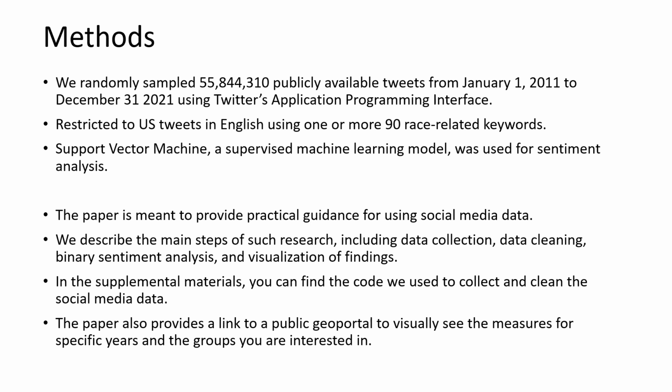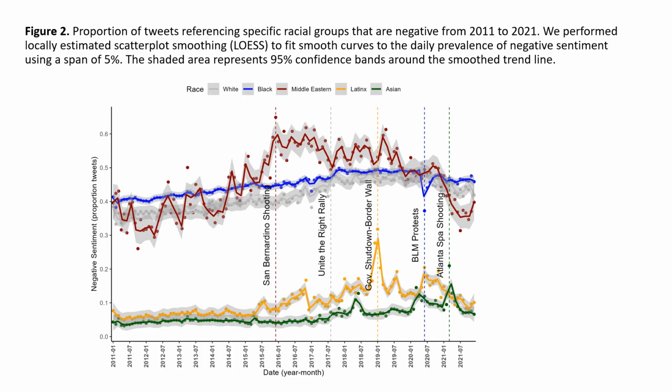So this paper is meant to be a practical guidance paper for using social media data. We describe the steps we use to collect, clean, analyze, and visualize the findings. In the appendix, you'll find the code we use to collect, clean, and analyze the data. And the paper also provides a link to the public geoportal that you can visit to visually see the results, see the measures for the specific years and the groups you're interested in.